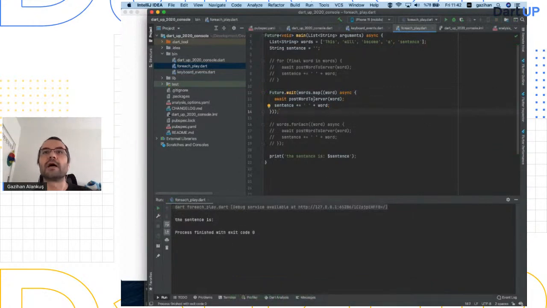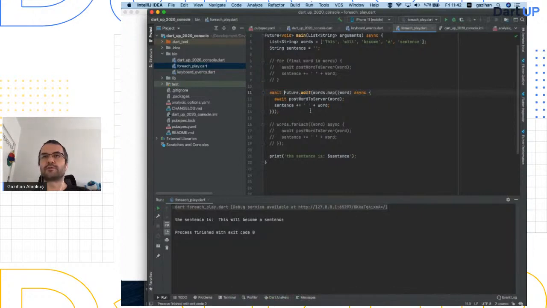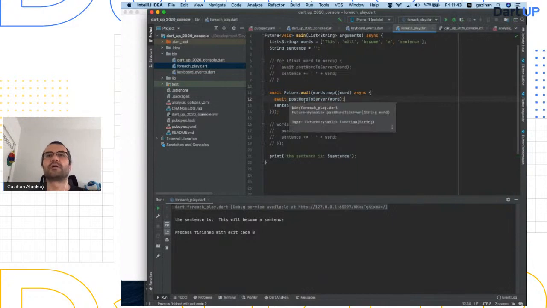It is empty. Yeah, I have to await on what it returns, right? I'm also starting this and not awaiting on it. Yeah, so this will become a sentence here because I'm awaiting on this thing, which awaits on all of these futures, which I'm spawning one by one. And I'm spawning them in parallel, as you can see. And if I have thousands of words, I'm creating thousands of queries to my server almost at the same time, which may or may not be good, which I'll talk about a bit later, I guess.